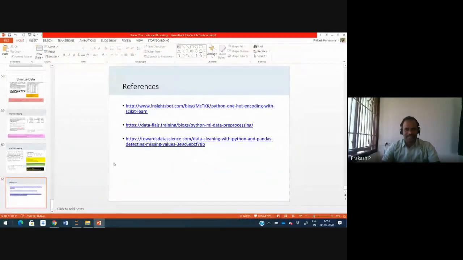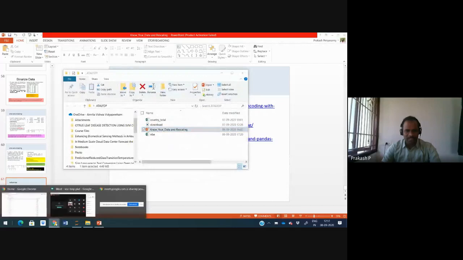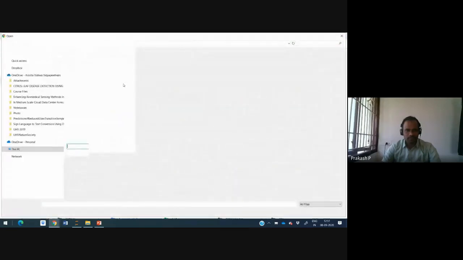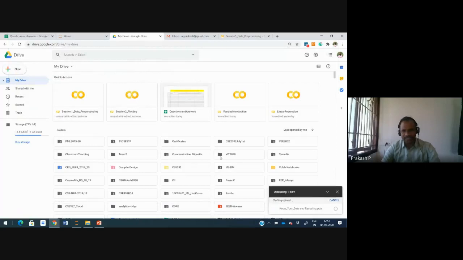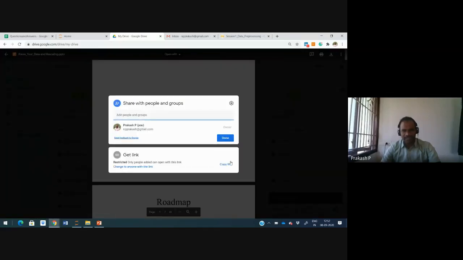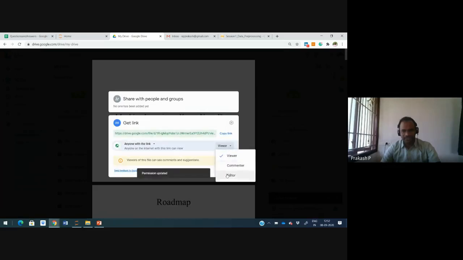All this. Whatever programming concepts I discussed, which are in the form of PPT, once again I put this PPT into Google Drive. Then I will open the linear regression. Google Drive, new file upload. Know your data set, rescaling. I am going to just download and read it later. If you have any doubt in this slide also, please come back. Please don't edit anything. You can just download it to your local set.